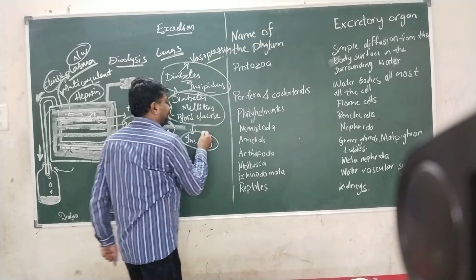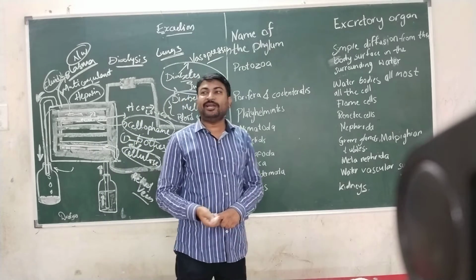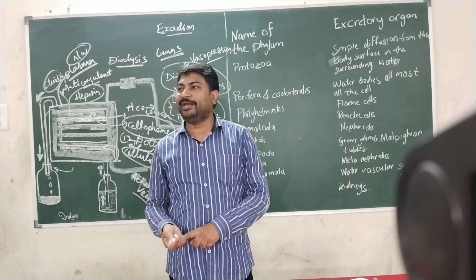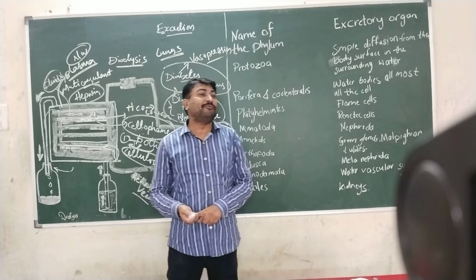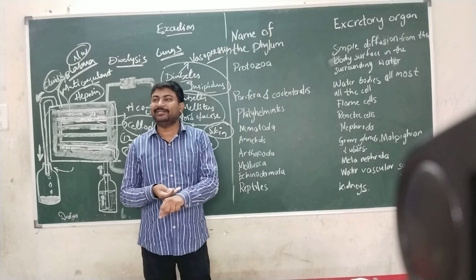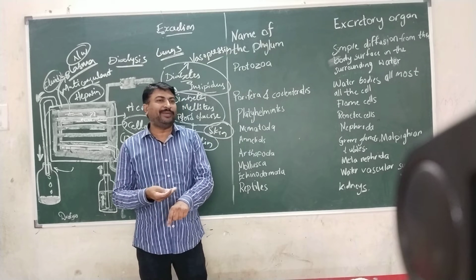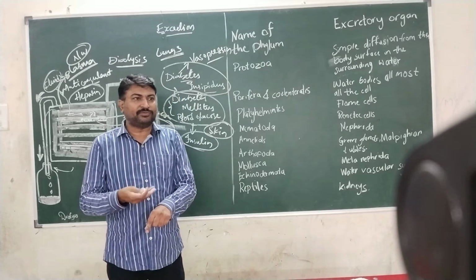Next, skin. Skin is also one of the excretory organs present in our body, which excretes excess amounts of salts and water in the form of sweat. Sweat glands present underneath the skin produce sweat, and it is excreted out, along with the excess salts.